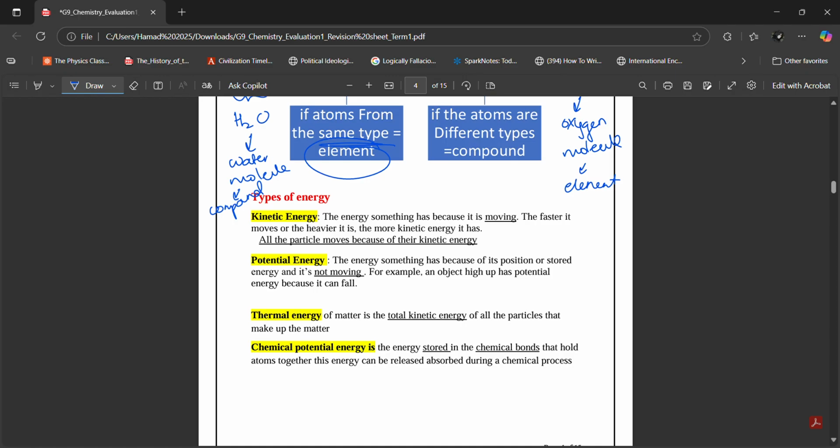Second, potential energy. What is potential energy? Potential energy is the energy that something has because of its position. It is also called, Ibrahim, stored energy. So potential energy is not related to movement. It is related to an object's position. What does this mean, Ibrahim? Imagine that you are standing on the ground and you see a plane above that is flying in the sky.